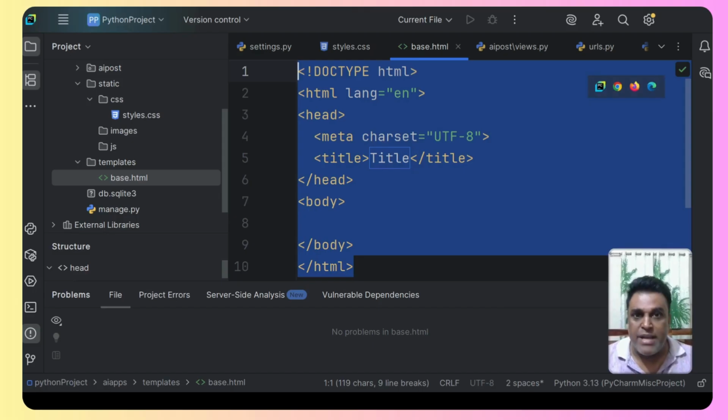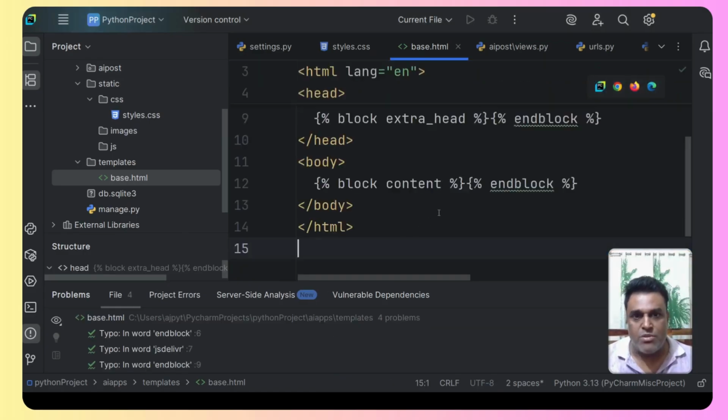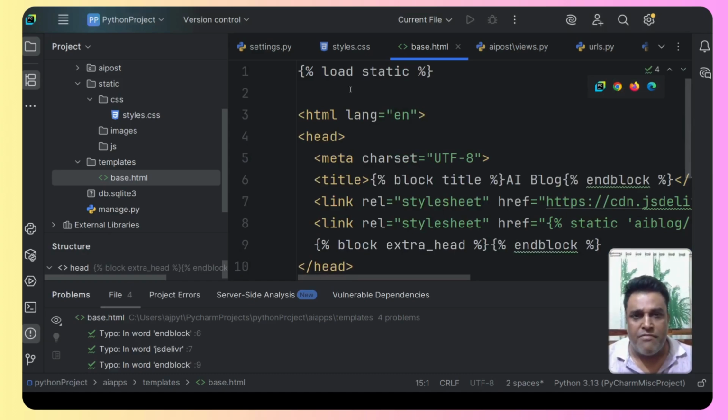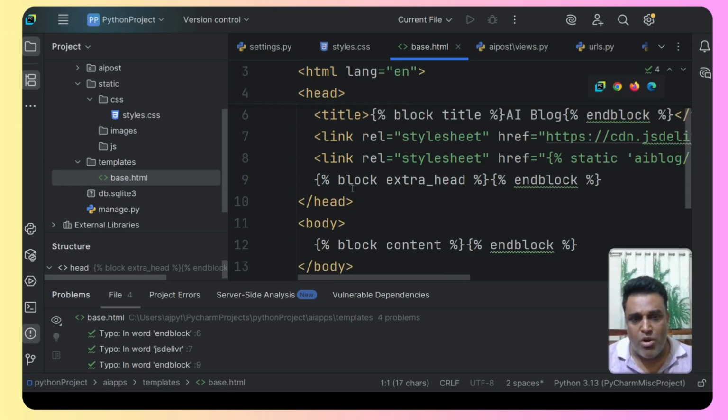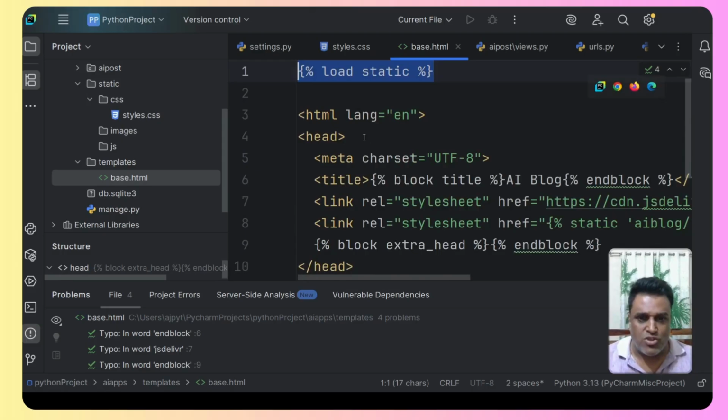So this is the base HTML file, and the code will be this one. I'll just delete this and paste this code. Now the first line of code over here is load static, because we're going to use the CSS. Remember, we have just created the static folder which has the CSS, right? This is going to be the base.html, and the code exactly has to be this way. First we're going to load the static folder.